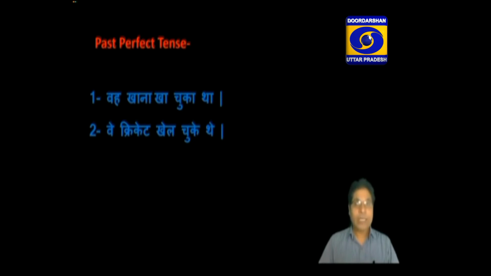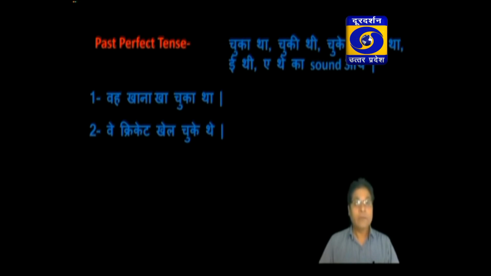You can identify past perfect tense with the construction of the Hindi sentence. If the Hindi sentence ends with चुका था, चुकी थी, चुके थे, or if the sentence in Hindi ends with the sound of आ था, ई थी, or ए थे, it means there must be past perfect tense.